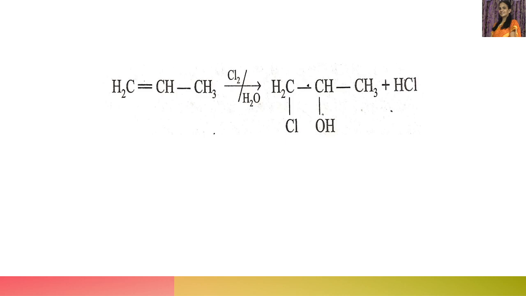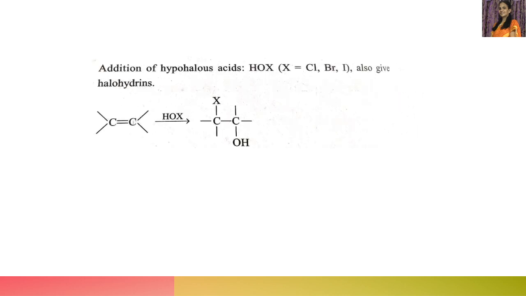Now, addition of hypohalous acids, that is HOX, where X is Cl, Br, I. Either we can add HOX directly, or X2 in water can be used to get the halohydrins.